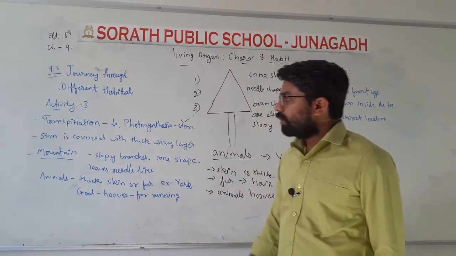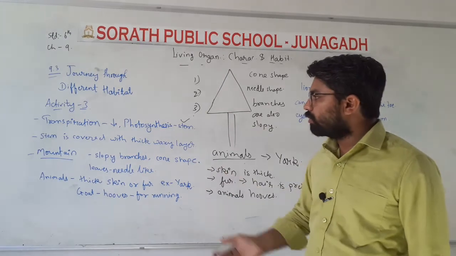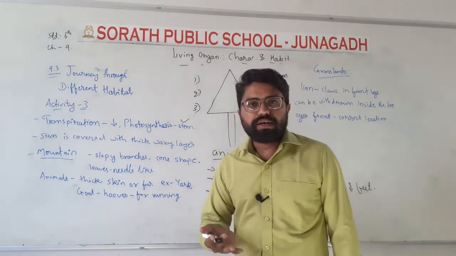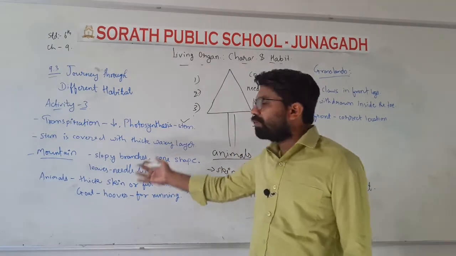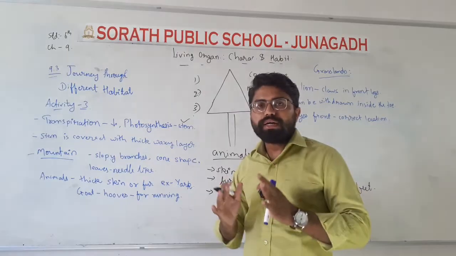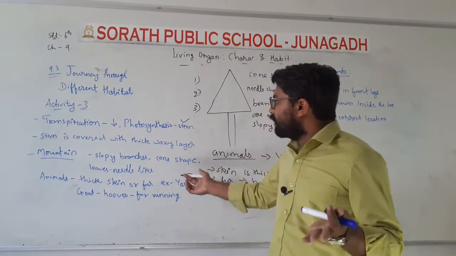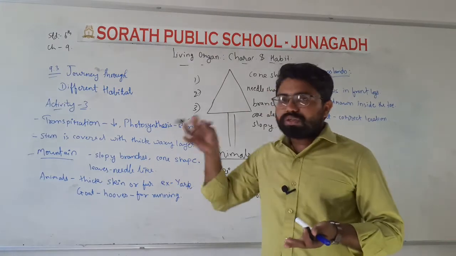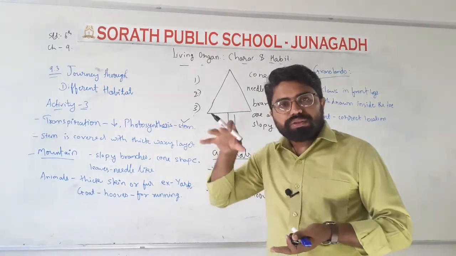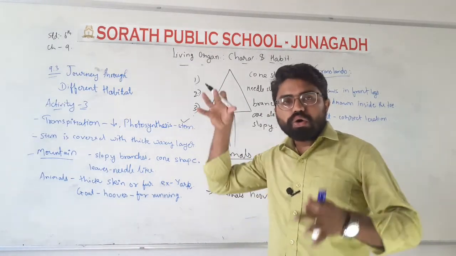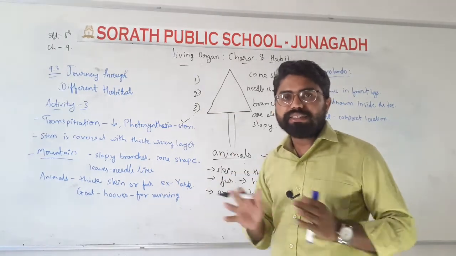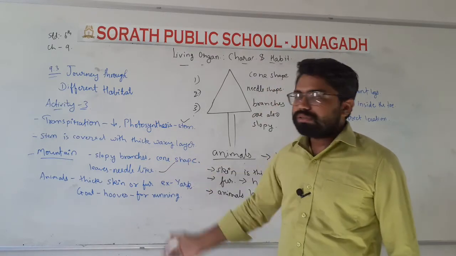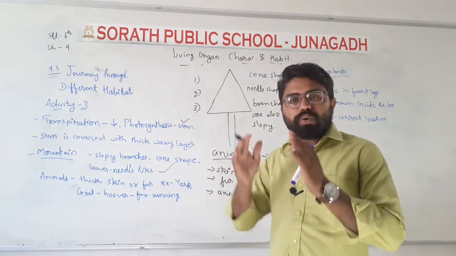Now we have come towards our mountain, and in the mountain also we have seen that the plants have sloping branches and a cone-like shape, and the leaves are needle-like. So the water that falls on the trees, or the snow which falls on them, can slide easily towards the ground. That's why they have sloping branches and a cone-like shape.